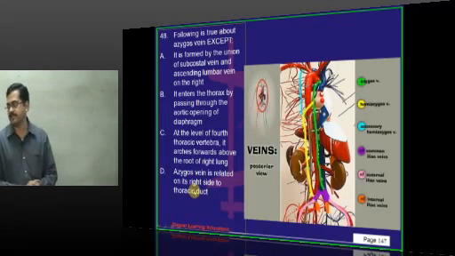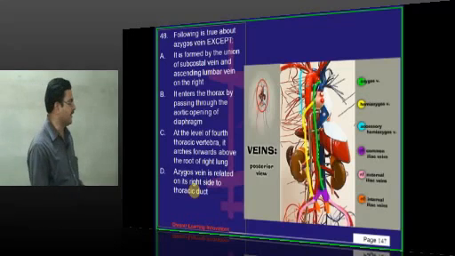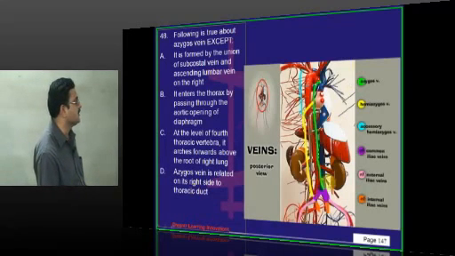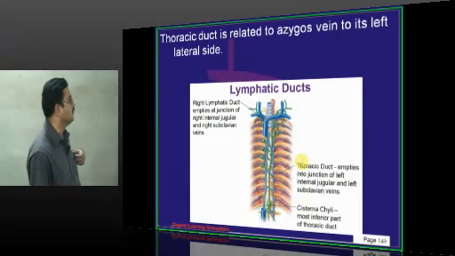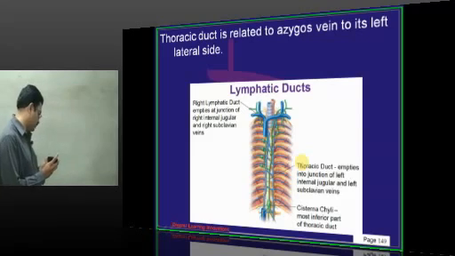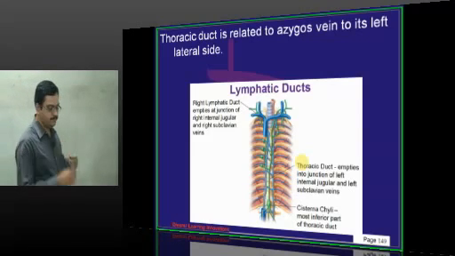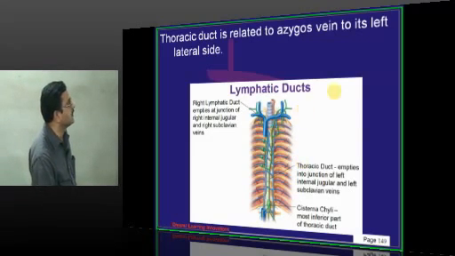Thoracic duct is present on the left side. Azygos vein is present on the right side. So here you can see the azygos vein is present on the right side. Thoracic duct is passing on the left side. So answer is D. So here you can see the close relationship between the two. Thoracic duct is related to the azygos vein on its left side. Here you can see all the structure which is represented in green color is thoracic duct, and this is the azygos vein. This is hemiazygos. This is accessory hemiazygos.